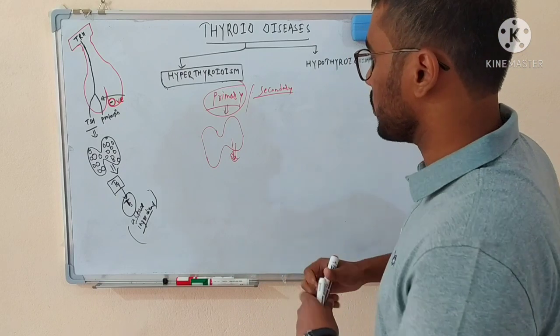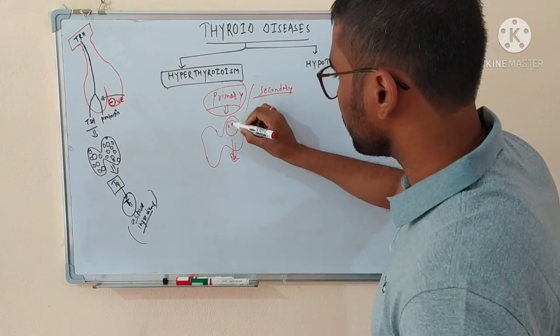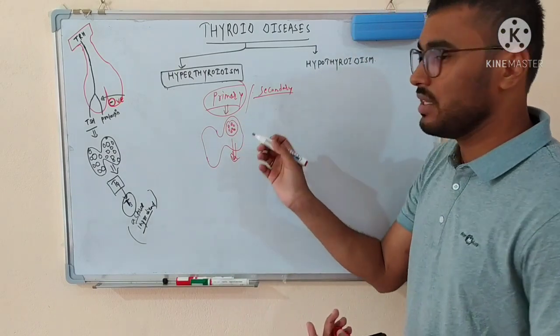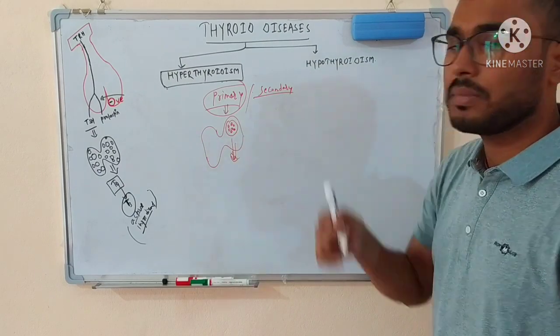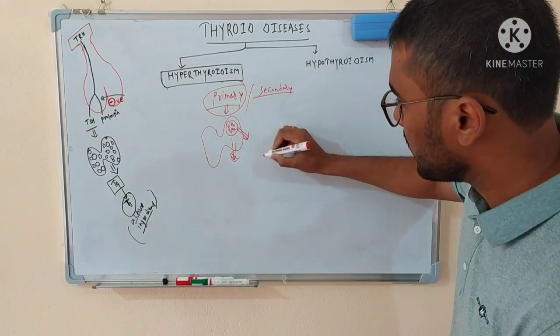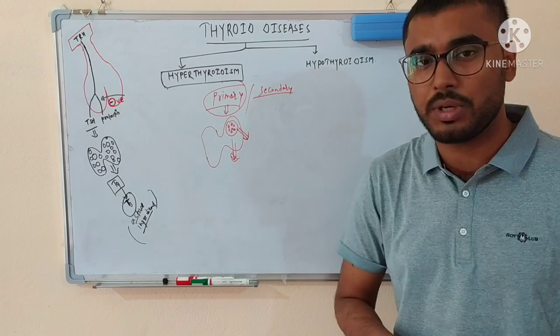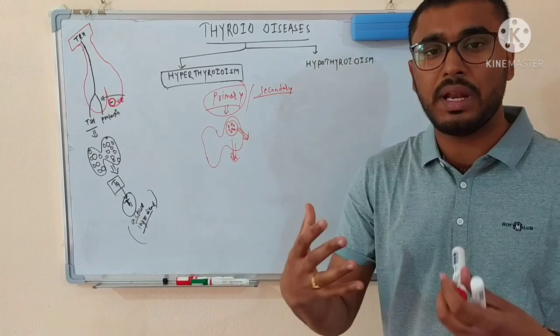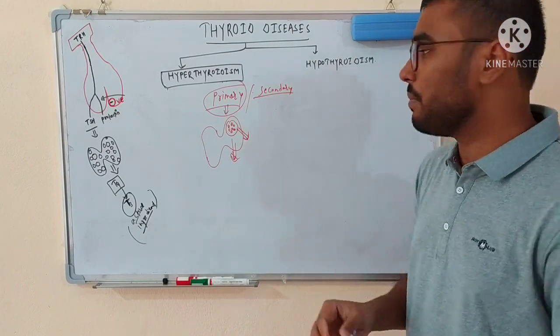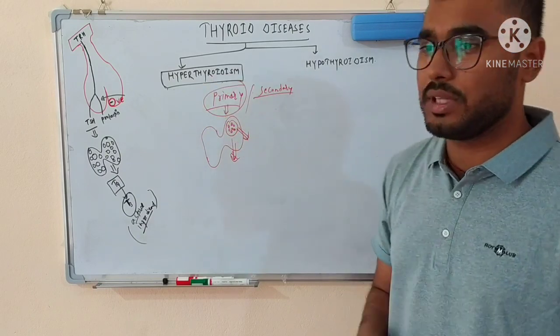Whatever the reason, let's suppose someone has any kind of cancerous or carcinomatous lesion in the thyroid gland, and due to this carcinomatous lesion, the production of the thyroid hormone is increased. So again, the problem is in the thyroid gland, and if the problem is in the thyroid gland, then we will call it primary hyperthyroidism.